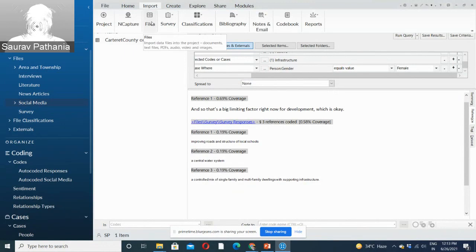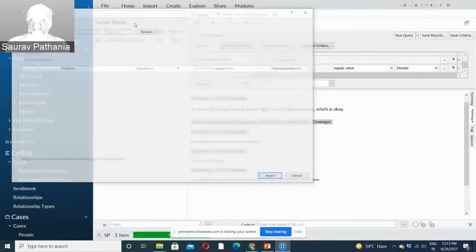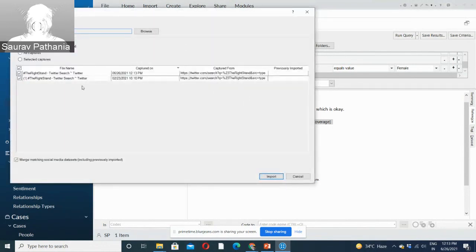Now instead of going to files, we go to NCapture. This is the tweet we just captured, the Rightstand. You can see the timestamp also. And we import it.